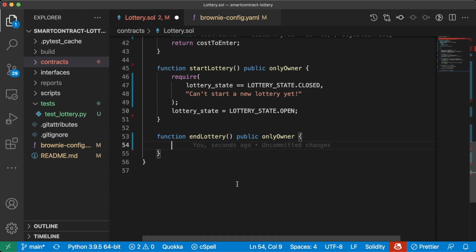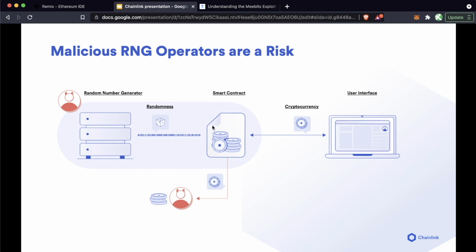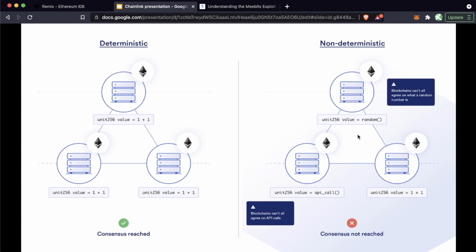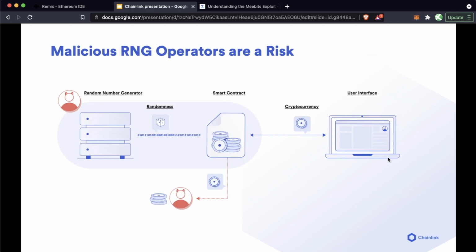We're looking to get a random winner here. Now, as you know, the blockchain is a deterministic system, right? And this is super advantageous because it allows us to do all these smart contracts and have this system that can actually reach consensus very easily. Random numbers are much harder. If, let's say, you had a blockchain with a whole bunch of different nodes and each node responds and gives their own random value, well, each node is never going to be able to sync up and say, hey, we all agree on a random number. What you could do is base the random number on some other attributes in the system, but then it's not really random. It's actually going to be pseudo-random. So getting truly random numbers in a deterministic system is actually impossible.